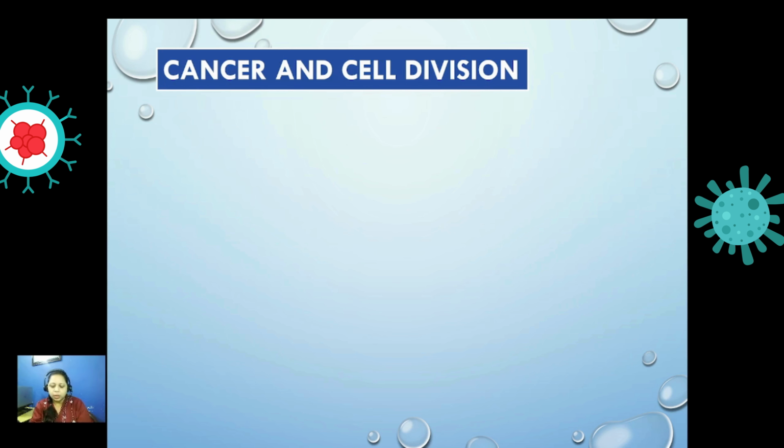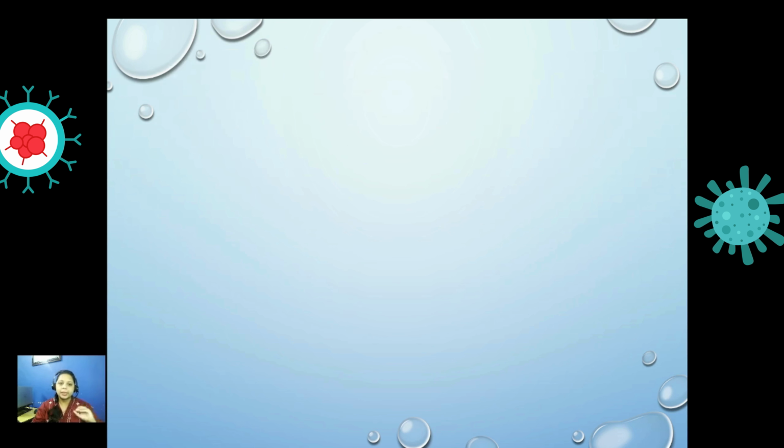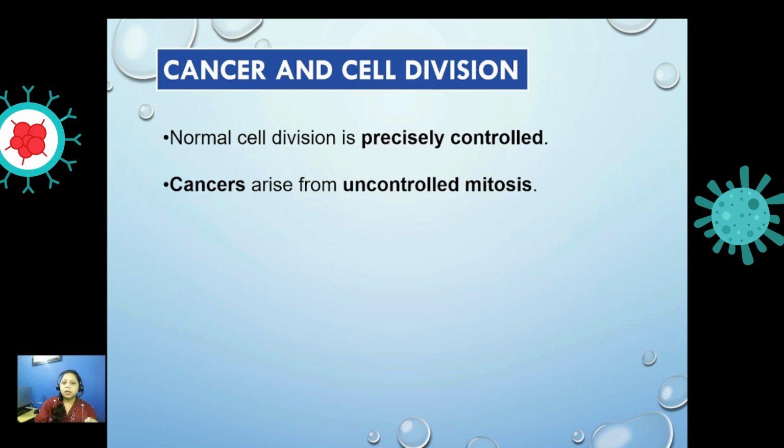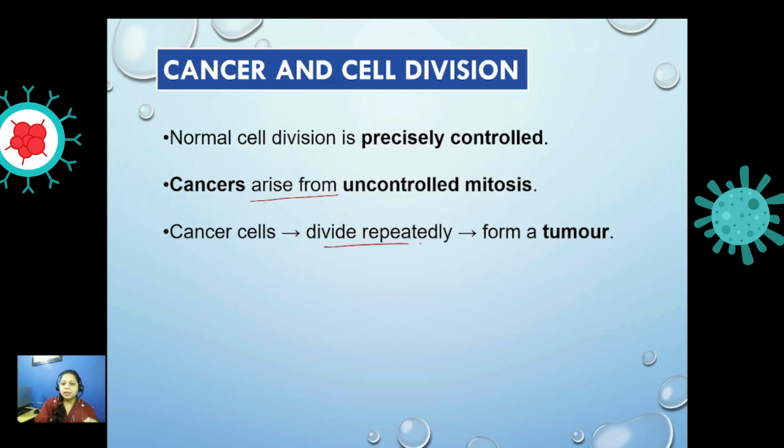The cyclin is the one that is going to control the cell cycle. But if the cell cycle is not controlled, the division becomes unlimited, and it leads to tumor and cancer. So normal cell division is precisely controlled. Cancer arises from uncontrolled growth. The cancer cells divide repeatedly, forming a tumor.